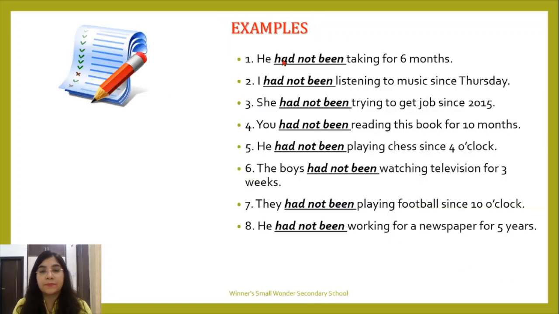Now the examples. He had not been taking for 6 months. I had not been listening to music since Thursday. She had not been trying to get jobs since 2015. You had not been reading this book for 10 months. He had not been playing chess since 4 o'clock. The boys had not been watching television for 3 weeks. They had not been playing football since 10 o'clock. He had not been working for a newspaper for 5 years.